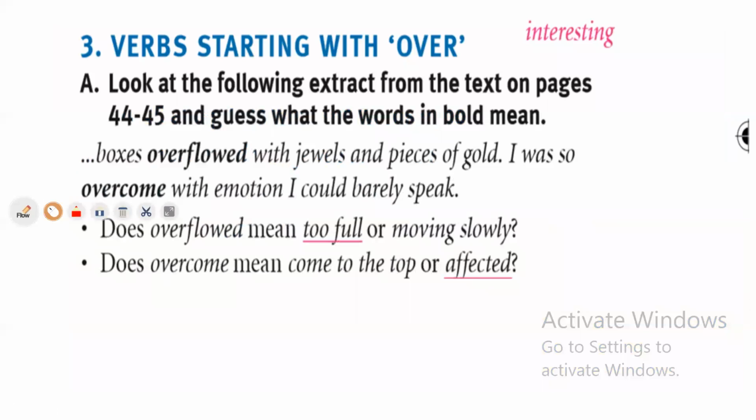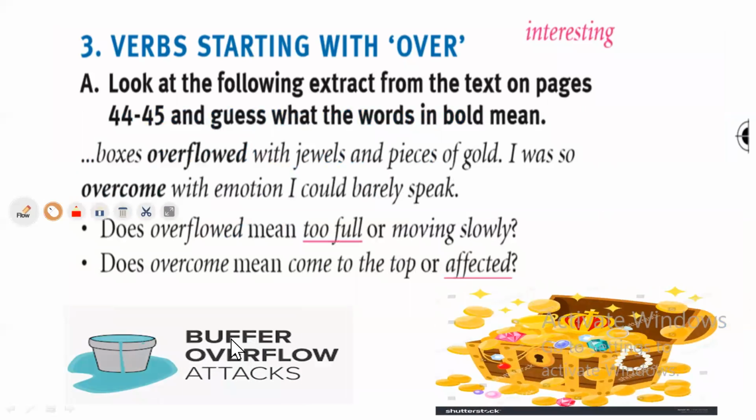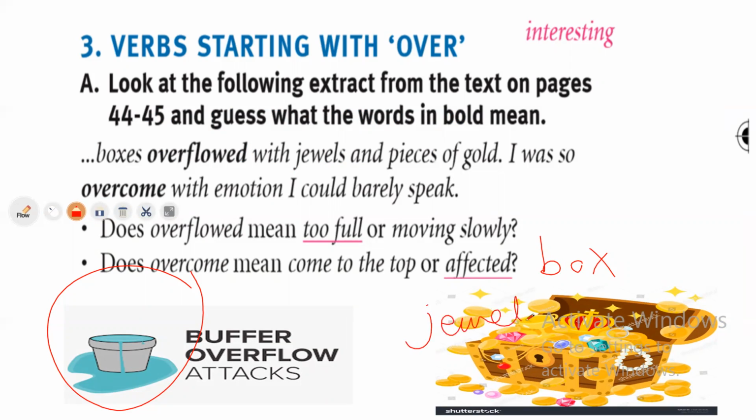Yes, look at this. If you look at these two pictures or photos, there is a container and this is a box. This box is full of jewels, as you see, jewels. This box is full of liquid or water. What happens to this and this? How can you describe this and this?